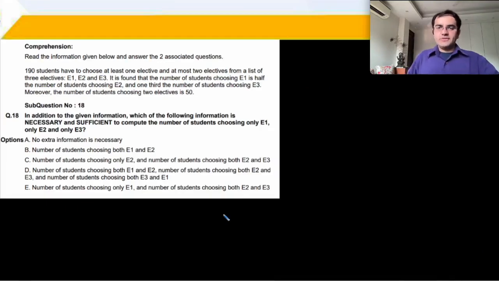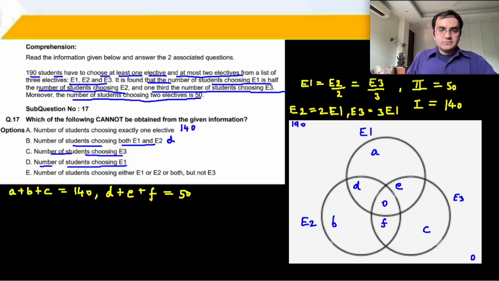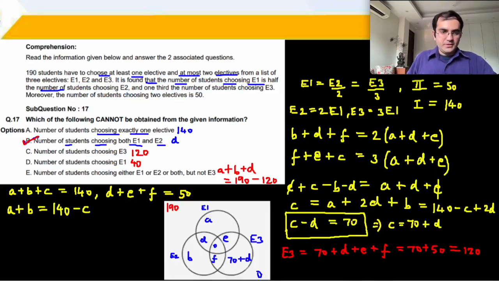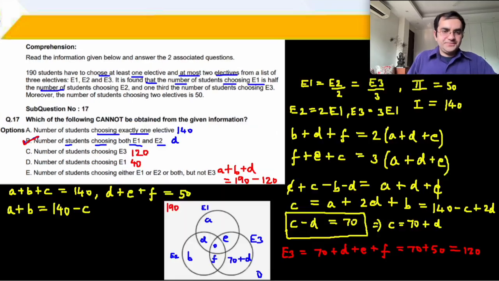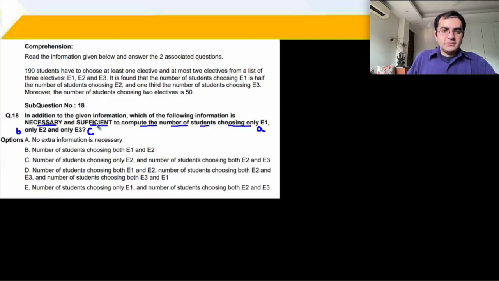Question 18 is a continuation of our previous question. So we will be referring to this same diagram. In addition to the given information, which of the following is necessary and sufficient to compute the number of students choosing only E1, that's A, only E2, that is B, and only E3, that is C, which is now 70 plus D. तो basically हमें चाहिए C नहीं, 70 plus D चाहिए. No extra information is necessary.